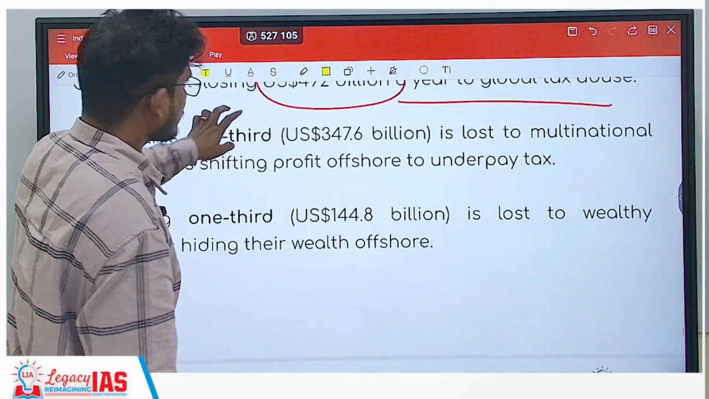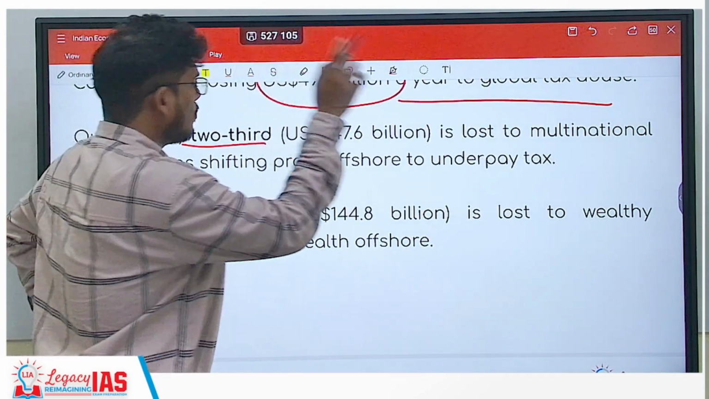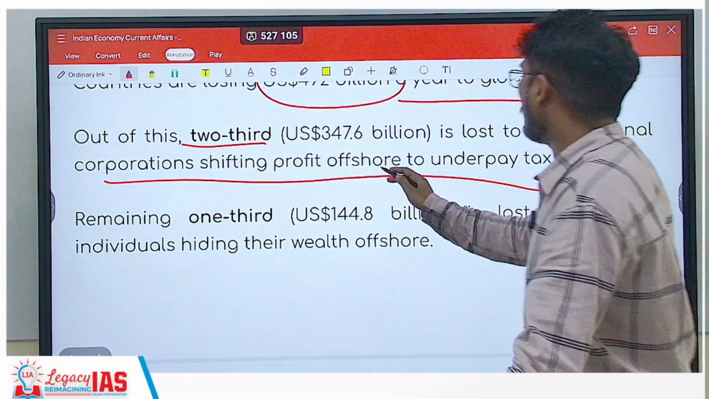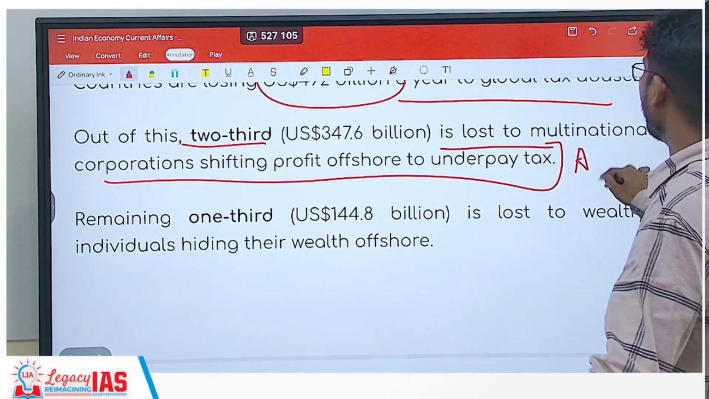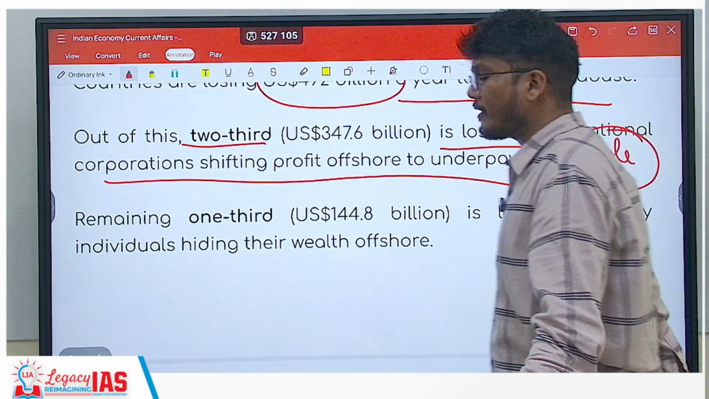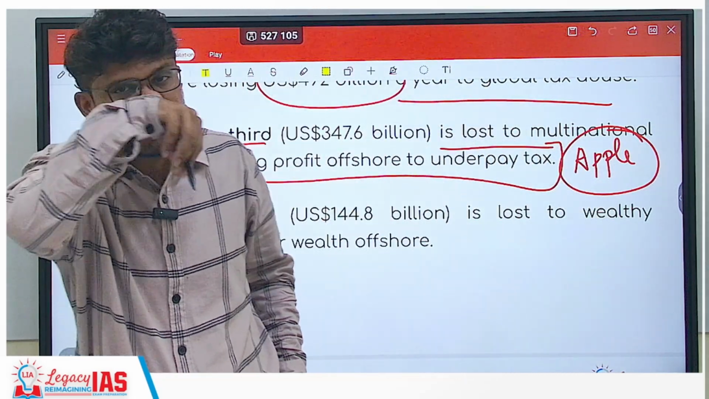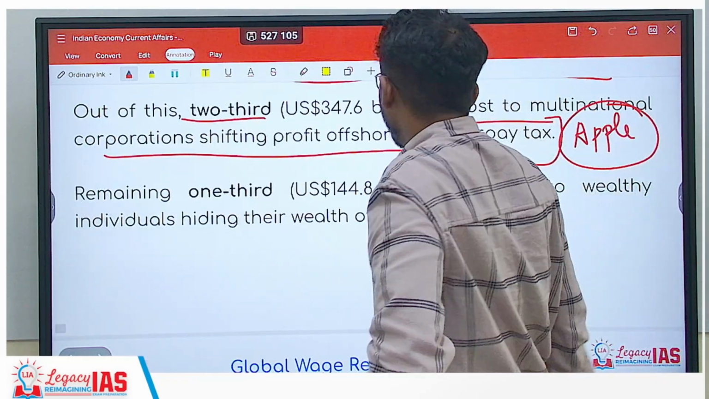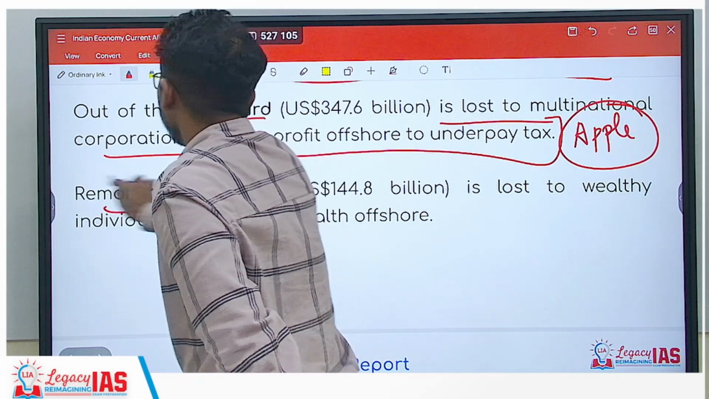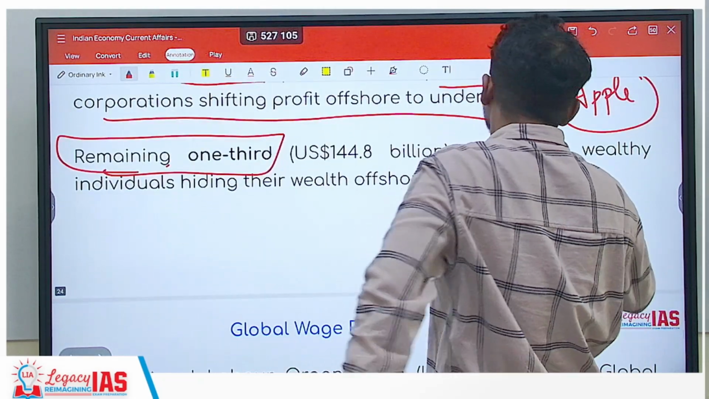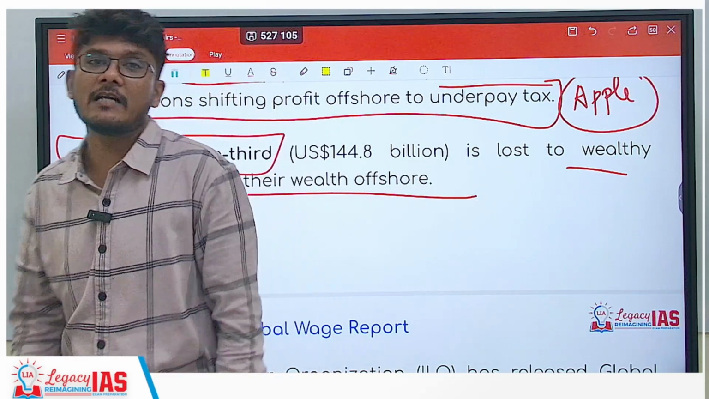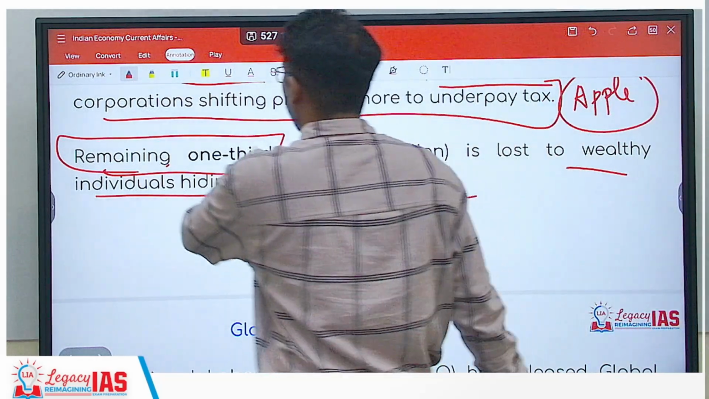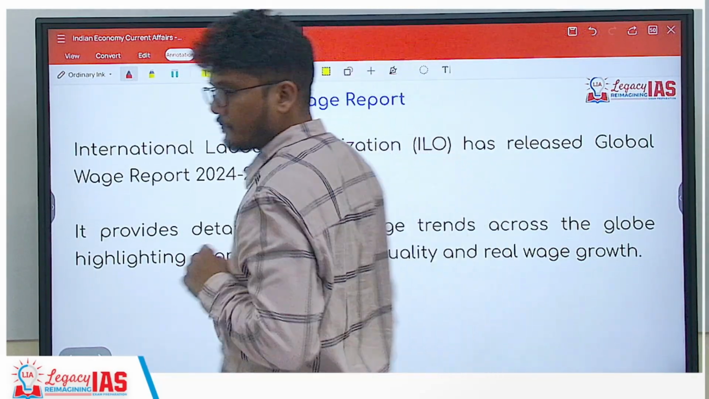Now out of this, 2/3 is lost to multinational corporations shifting profit offshore to underpay the taxes. For example, even Apple does that. It shows that its income is being generated from another country that is a tax haven country where taxes are not high, so it ends up paying very low taxes. The remaining 1/3 is basically being lost to wealthy individuals hiding their income offshore. So 2/3 is hidden by the corporates and 1/3 is hidden by the wealthy individuals.